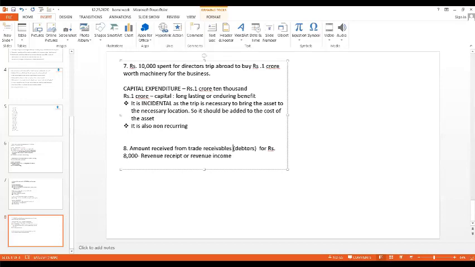So don't forget that. Hereafter, in all the topics, debtors means trade receivables. Okay. So, amount received from trade receivables, that is from debtors, for rupees 8,000. Tell me whether it is capital or revenue. Okay, Dakshani, why? Okay, good. Okay, Divit, why?